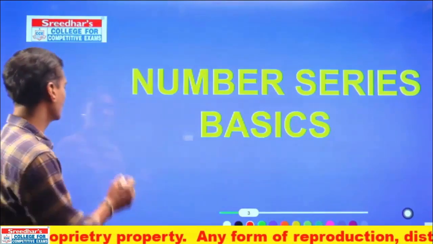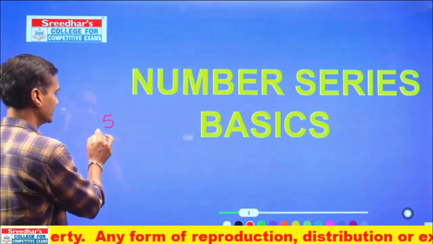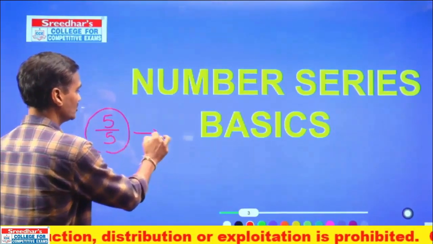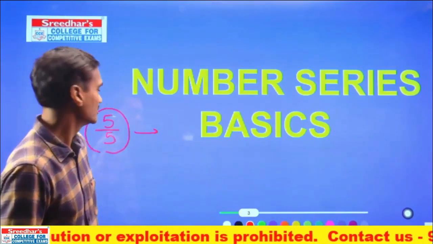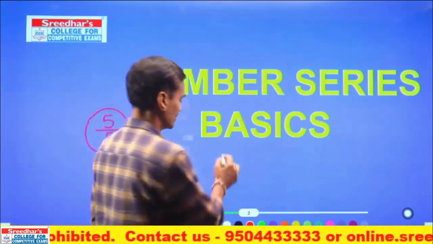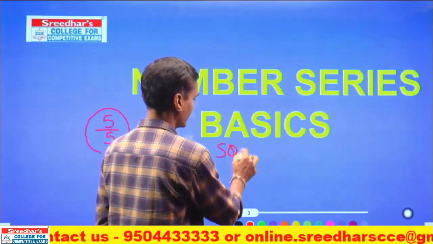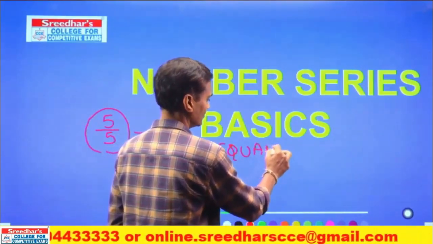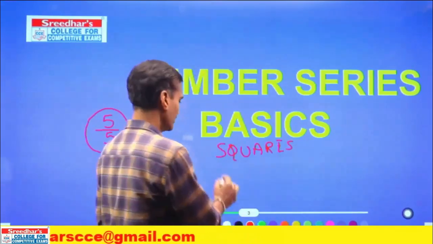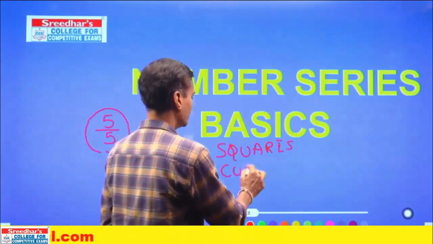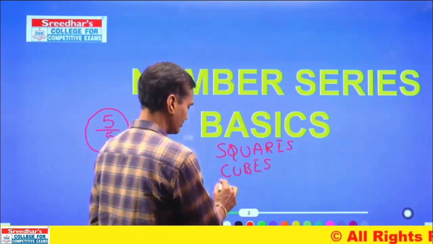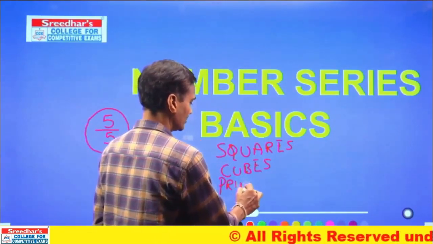In order to score 5 out of 5 in less than 3 minutes, what are the things you need to take care of? Hence, to score this, you must be very thorough with the squares. You need to learn all these numbers by heart. Then you need to be thorough with the cubes, and then with the prime numbers. These are a must.